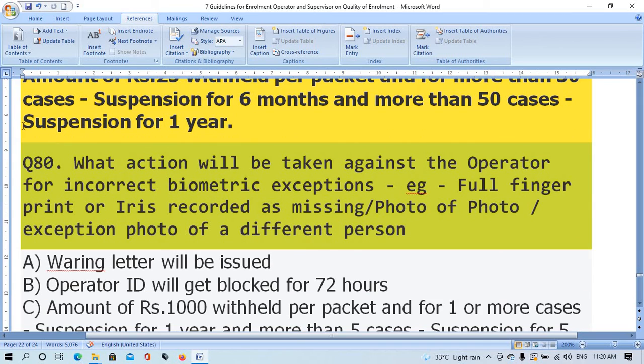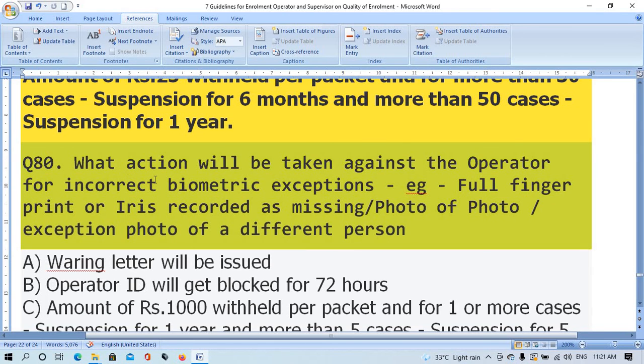Question number 80. What action will be taken against the operator for incorrect biometric exemption, that is full fingerprint or IRIS recorded as missing, or exemption photo of a different person? Option A, warning letter will be issued. Option B, operator ID will be blocked for 72 hours.